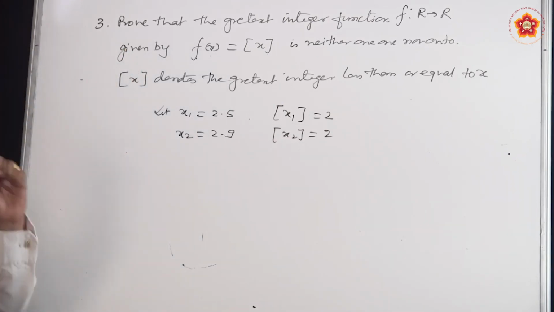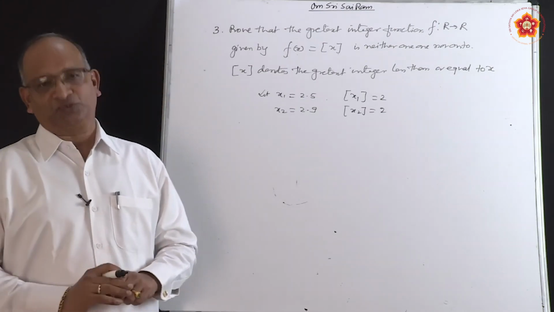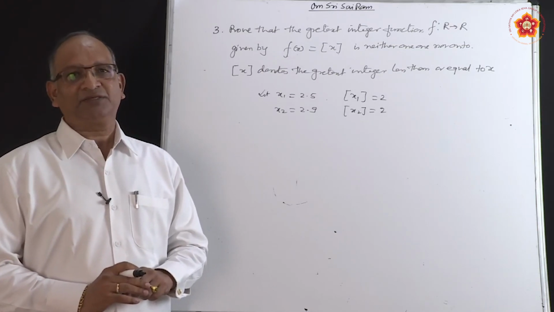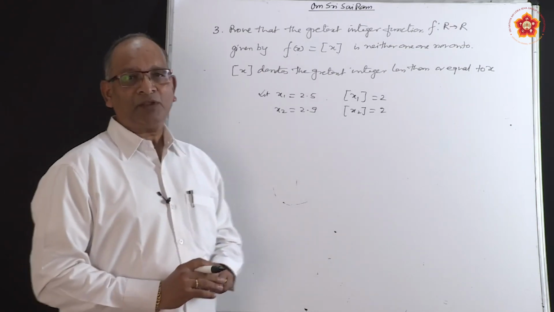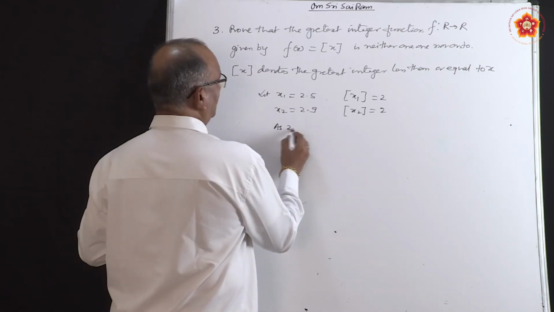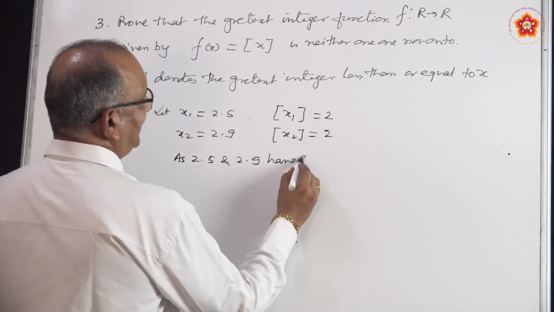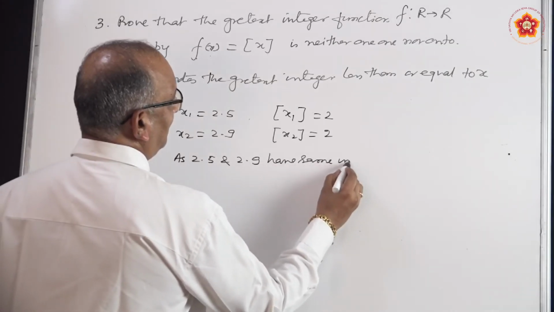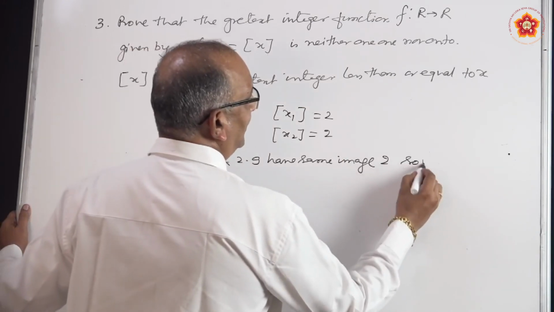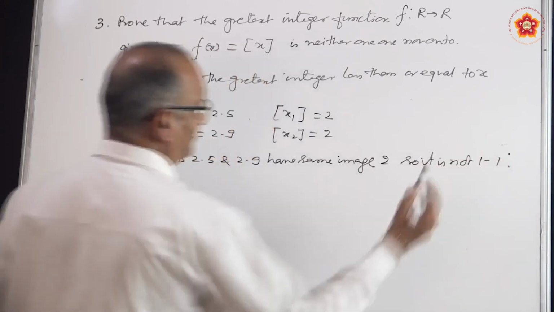Means 2.5 and 2.9 both have same image 2, so it is not one-one.